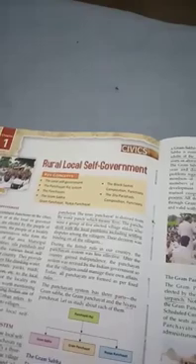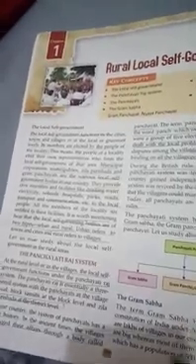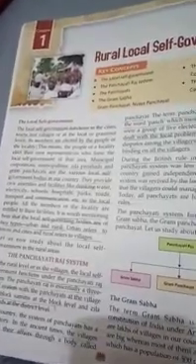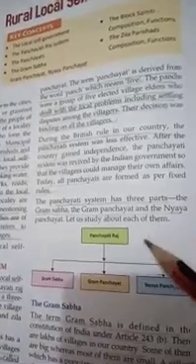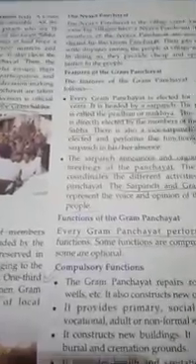Welcome back, dear students. This is my third video on rural local self-government, and this is your first chapter in civics. I had done two videos earlier. In the first video I talked about local self-government, then I talked about the Panchayati Raj system, the three parts of the Panchayati Raj system, that is the Gram Sabha, the Gram Panchayat and the Nyay Panchayat.